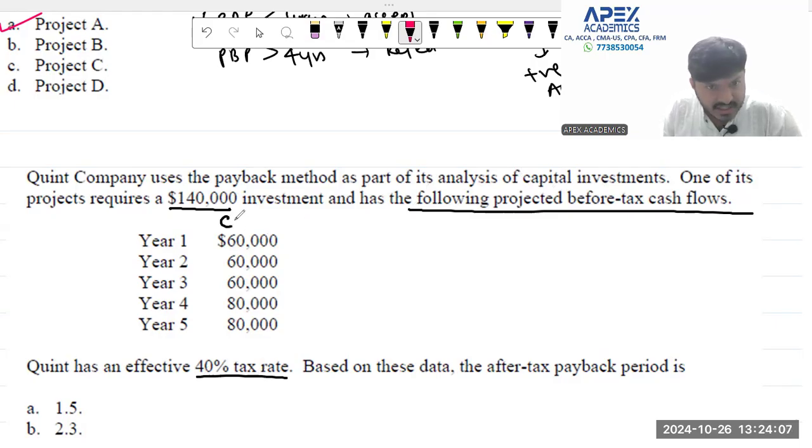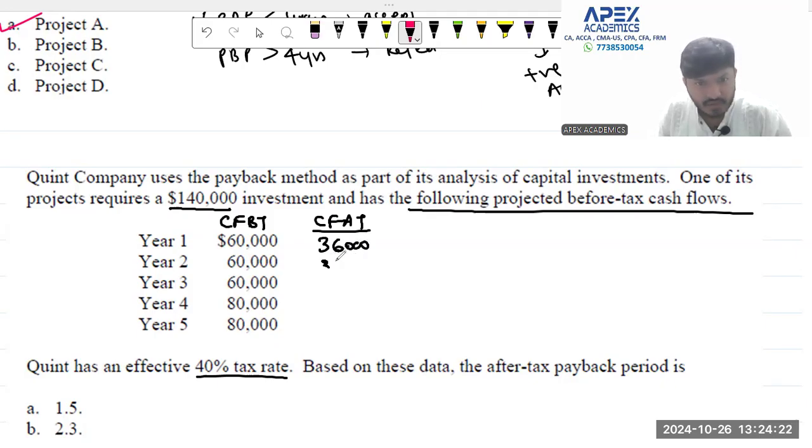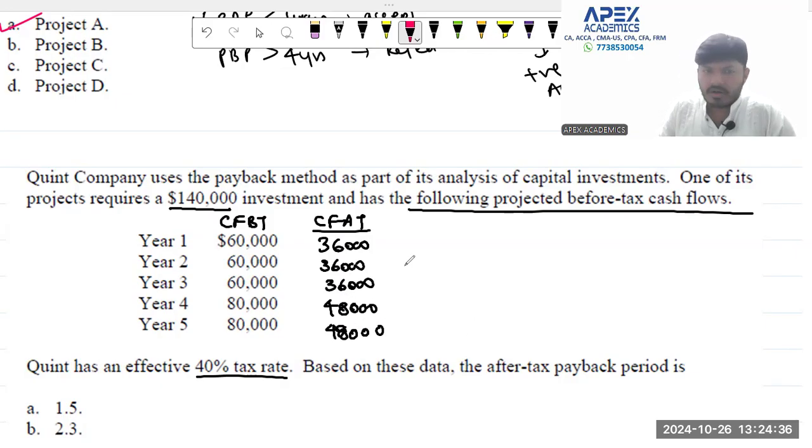So if this is cash flow before tax, can I say that cash flow after tax will be 60,000 minus 40%? So on your calculators, when you punch 60,000 and press minus 40%, you will get straight away the answer as 36,000. So cash flow after tax for the first 3 years is 36,000. For the fourth year, it will be 80,000 minus 40%, where you can see that it is 48,000. Now this 48 is not written over here clearly.